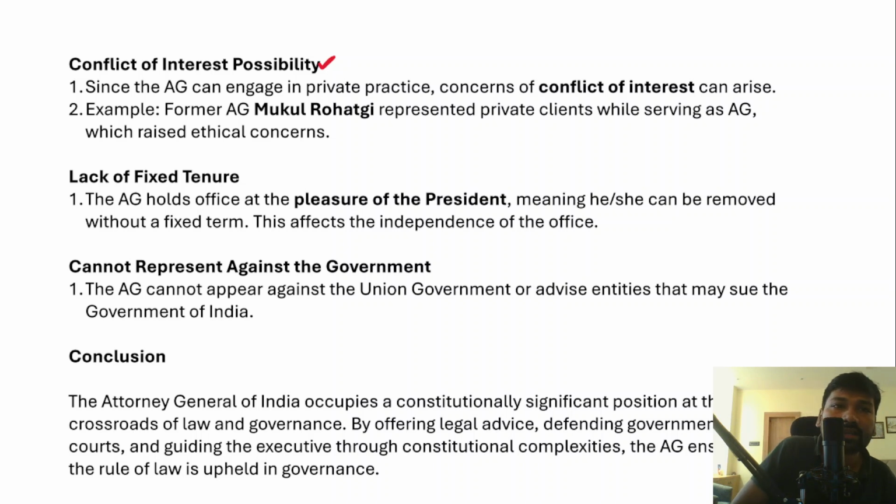Since the Attorney General can engage in private practice, concerns of conflict of interest could arise. The example is the former Attorney General Mukul Rohatgi, who represented private clients while serving as the Attorney General. That raised several ethical concerns regarding the conflict of interest faced by the Attorney General.